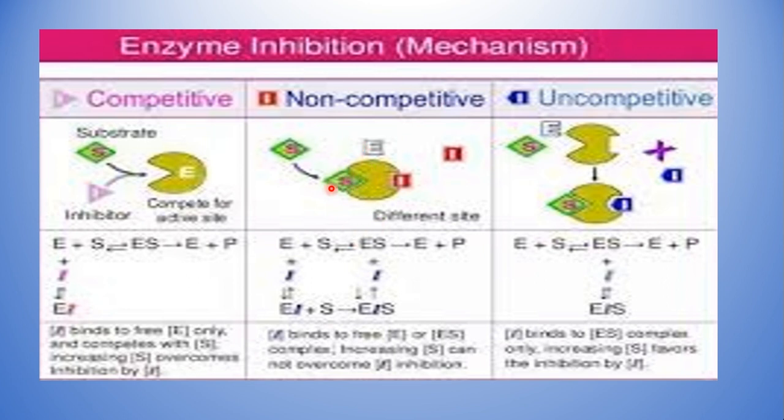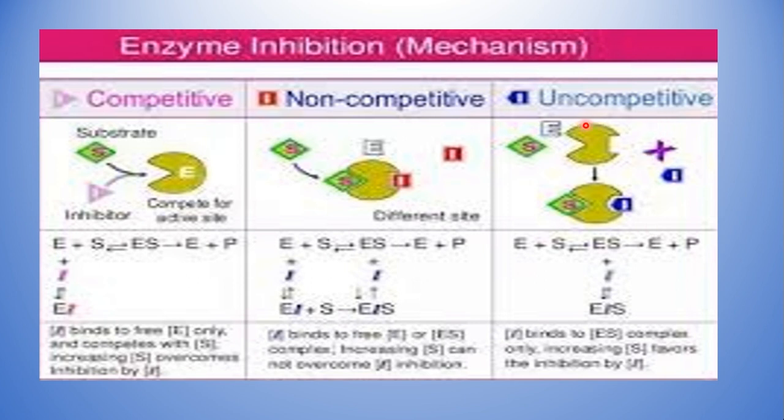Then coming to the non-competitive inhibition. Here the active site is free, and the substrate can obviously come and bind. This inhibitor can bind to a free enzyme or to an enzyme substrate complex, and that's how it inhibits the enzyme activity. Here you can see this is a normal reaction forming a product. The inhibitor can bind to the free enzyme, forming the enzyme inhibitor complex, or it can bind to an enzyme substrate complex, forming the enzyme substrate inhibitor complex. In both cases, it is going to stop the reaction.